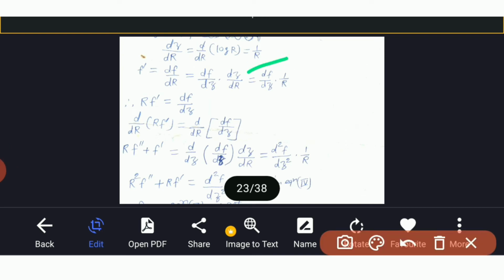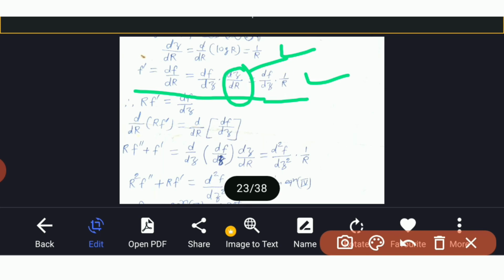So f dash, df by dr, is equal to df by dz into dz by dr. We know dz by dr is here 1 upon r. So df by dz into 1 upon r is df by dr.